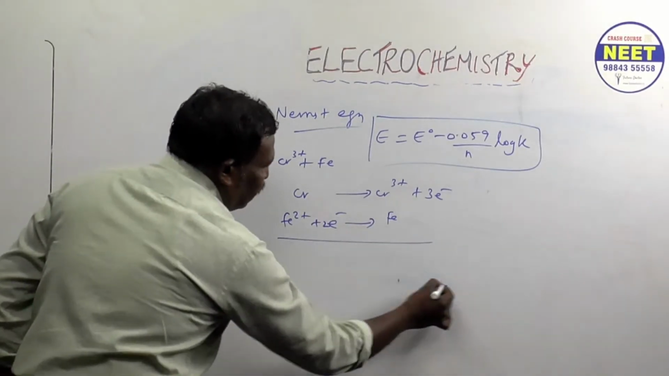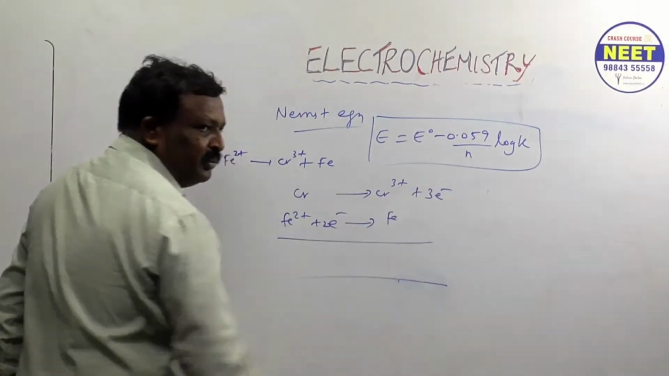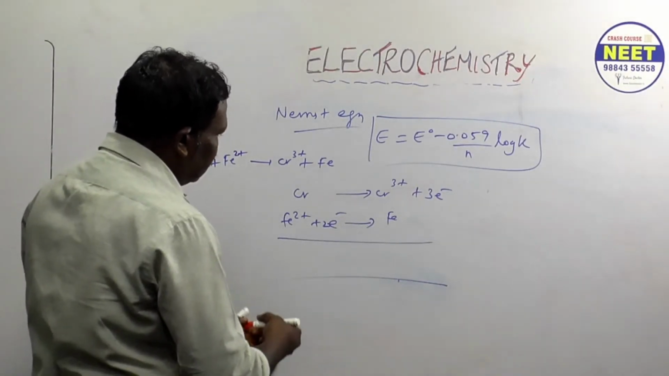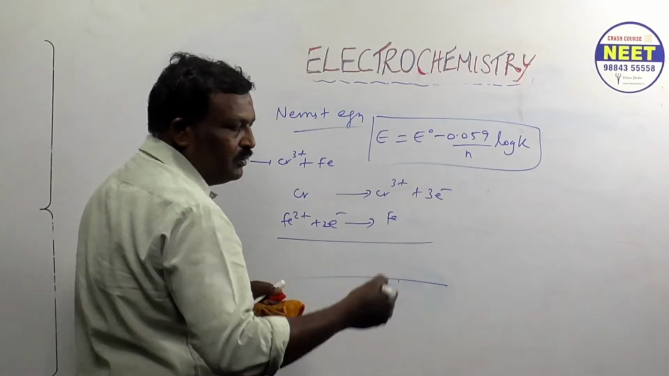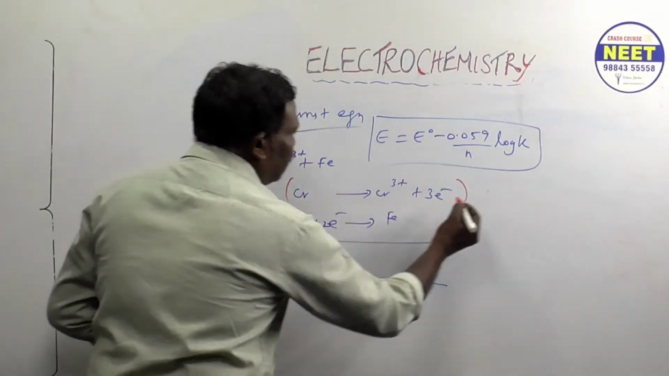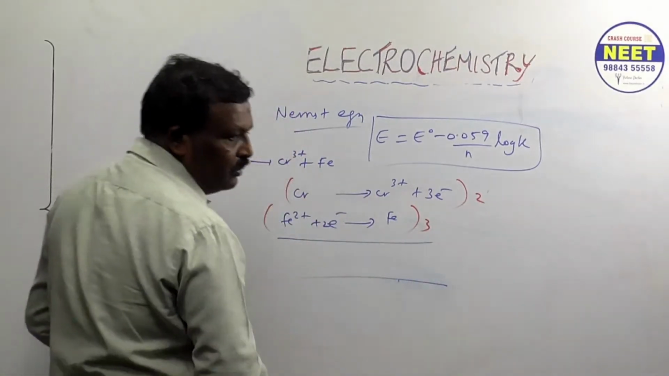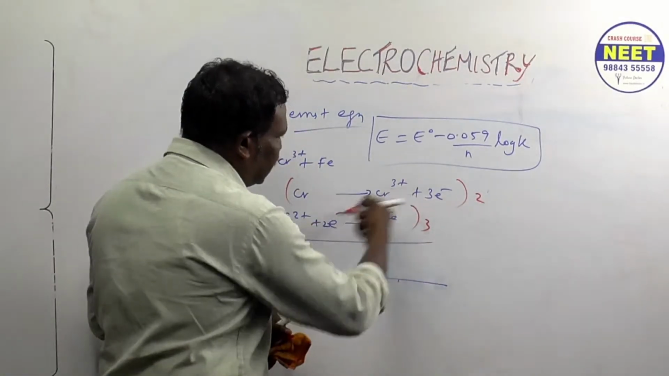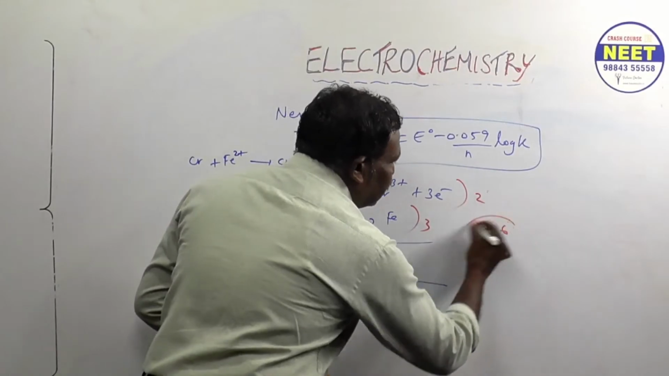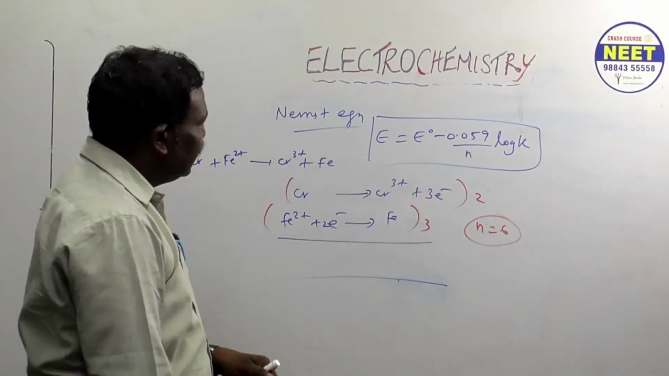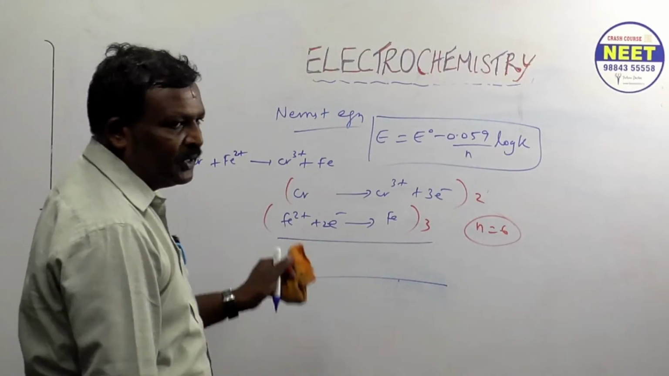When you add, what happens? The electrons should be the same, no? So this equation multiplied by 2, this equation multiplied by 3. Now, then only it will be the same. What comes here when you multiply? n is equal to 6. Understood? Okay. They will check whether you know the concept or not, that's all.